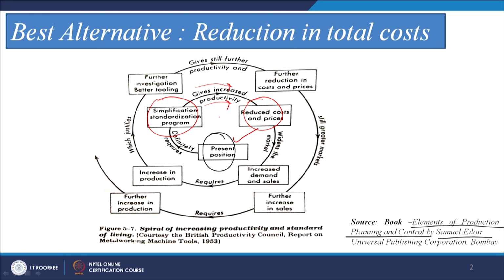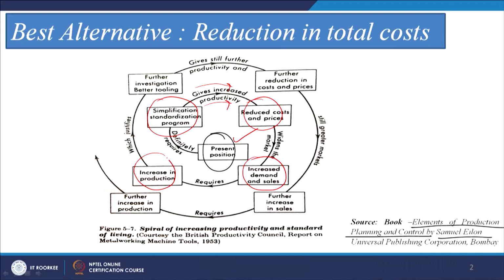We have seen that when the total cost comes down, it will increase the demand and the sales. Why? Because when the costs and prices have come down, we are passing on some benefits to our customers in the form of a reduced sales price. So, then again the demand and sales will increase. When demand and sales increase, we have to produce more. So, it will increase the production.